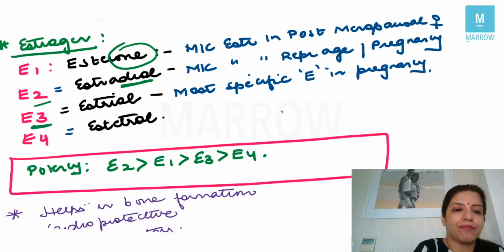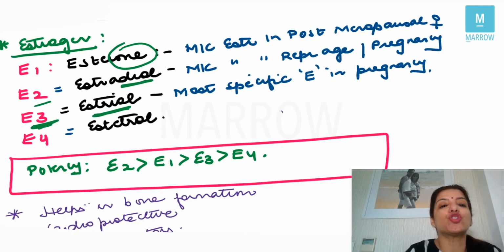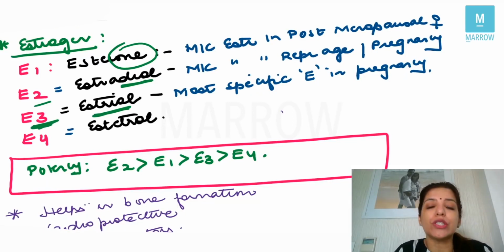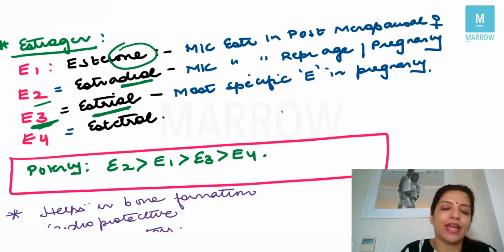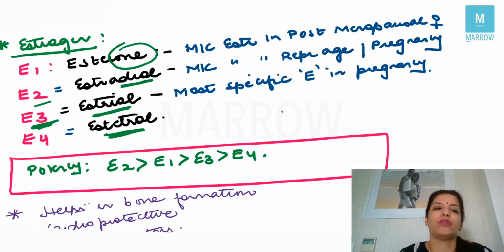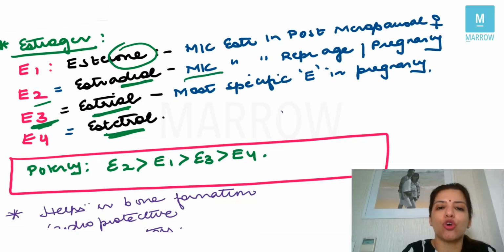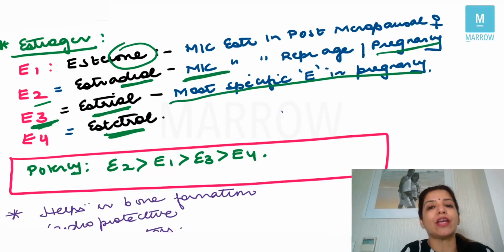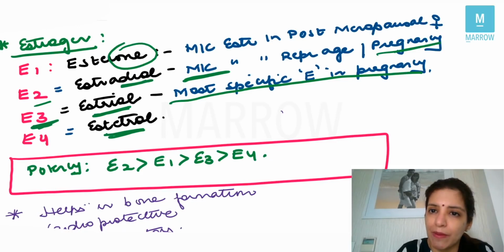Then E3. E3 is estriol, right? It is the most specific estrogen in pregnancy. And then you have E4, that is estetrol, tetra. So the name itself is going to tell you whether it is E1, E2, E3 or E4, and the important questions on E1, E2, E3 and E4 I have told you. Remember that the most common in pregnancy is E2, but the most specific in pregnancy is E3, right?